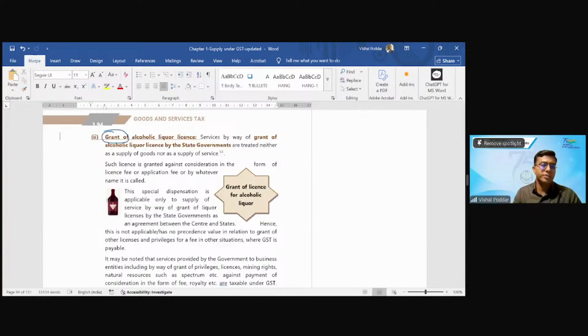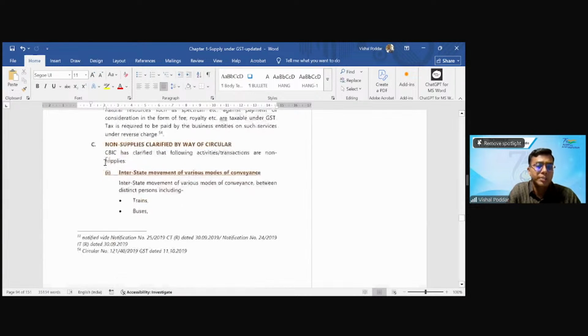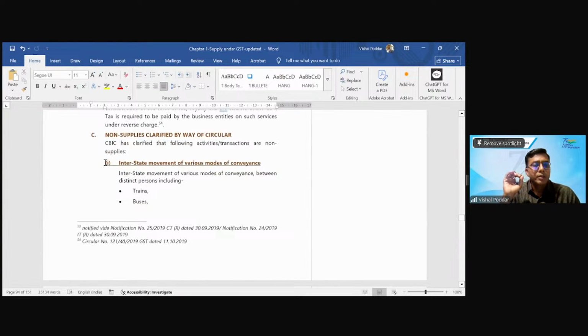Now, for giving the license, the government charges you in lakhs and crores depending upon which city, which local limit you are taking the license for. Now, this fees which the government is charging, in my personal opinion, should not have been put in this list. But fine, that is a different politics. We'll not get into that. So what else is kept outside GST is the fees which the government has collected from you for granting you the liquor license. Right? Now, these are the only two things which are kept outside by way of a notification.